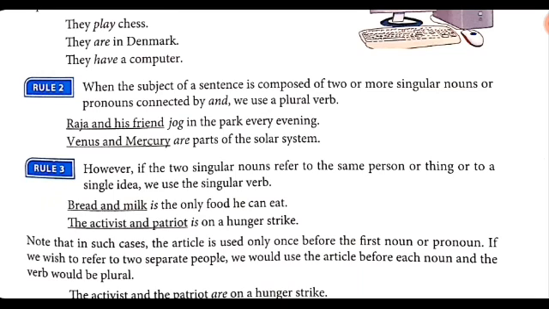Next, rule 2. When the subject of a sentence is composed of two or more singular nouns or pronouns connected by and, we use a plural verb. For example, here you can see Raja and his friend jog in the park every evening. Venus and Mercury are part of the solar system. So, when the subject of a sentence has two or more singular nouns connected with and, we use a plural verb.